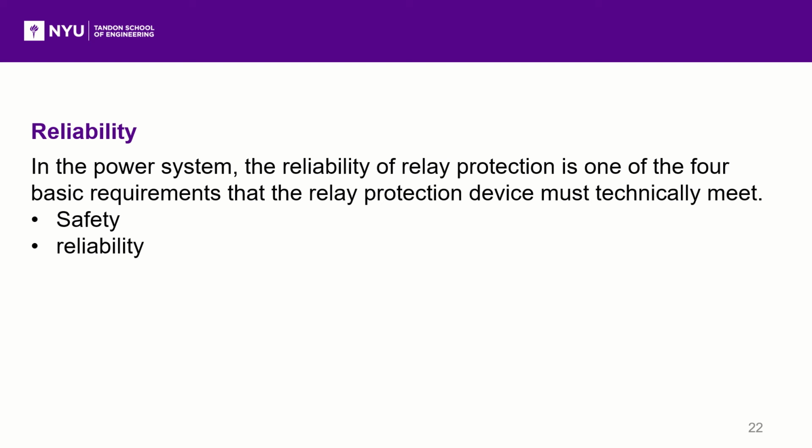For security, it is required that the relay protection does not act when it is not needed. That is, no malfunction occurs. For dependability, the relay protection is required to operate reliably when a fault occurs within the specified protection range. That is, not to refuse to operate. Malfunction and refusal to operate of relay protection will bring serious harm to the power system. Even for the same power component, as the power grid develops, the impact of protection malfunction and refusal to operate on the power system will change.